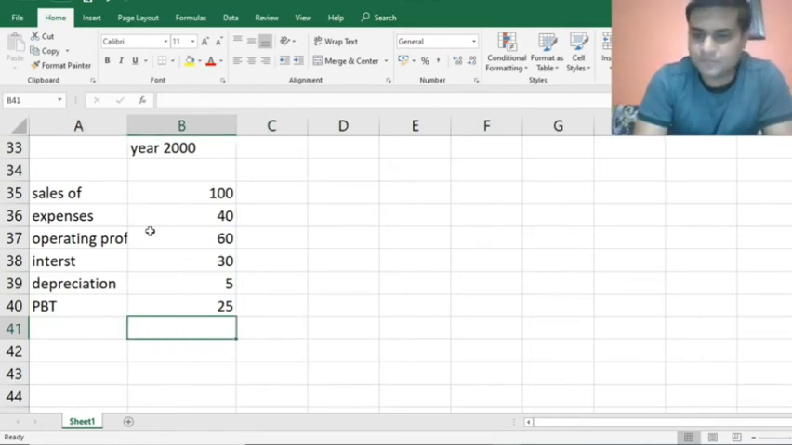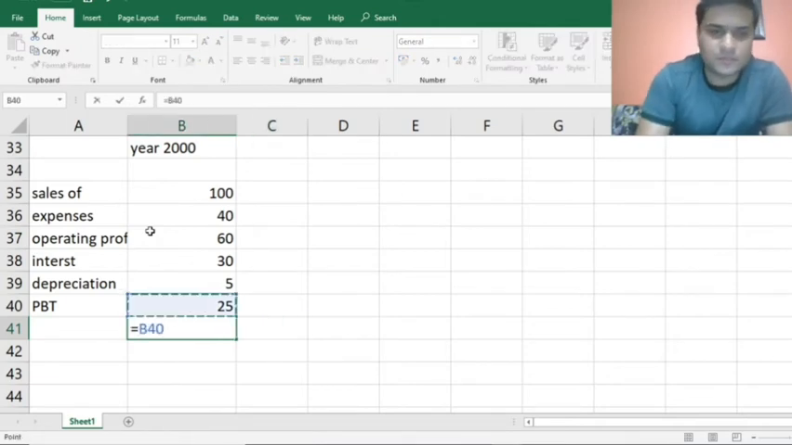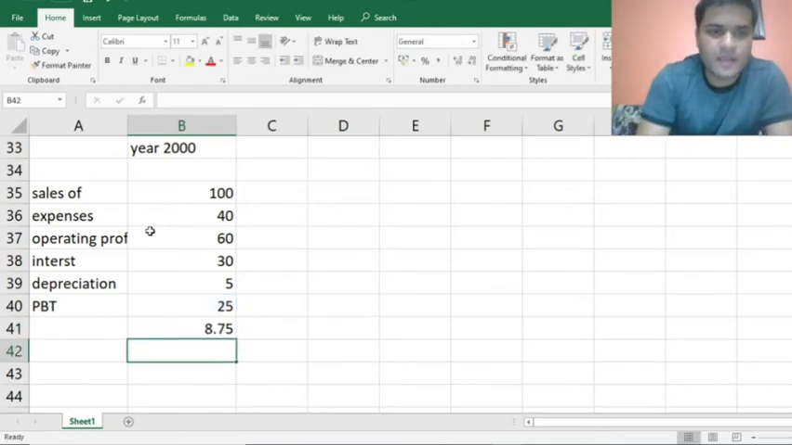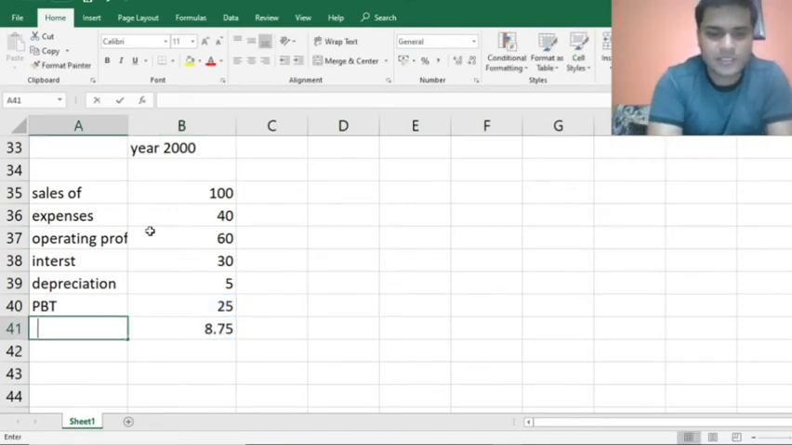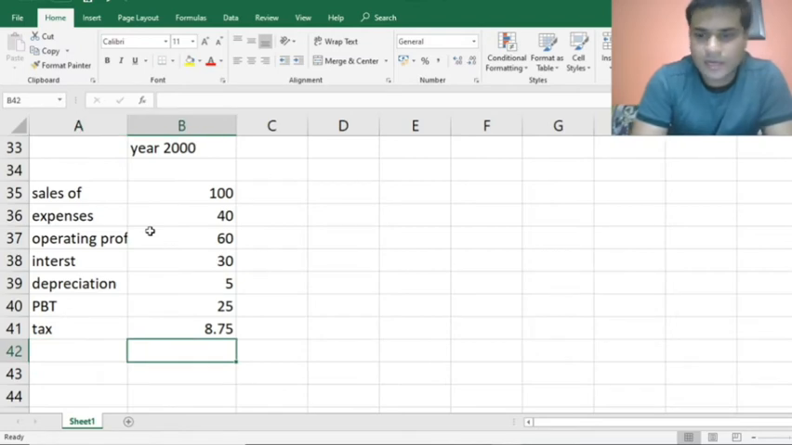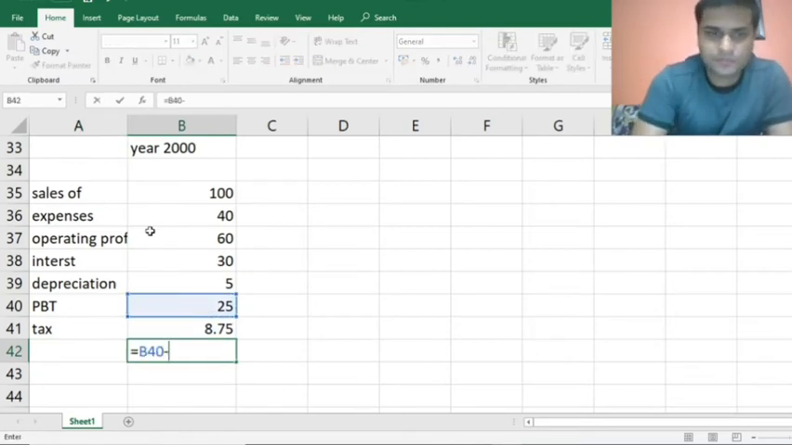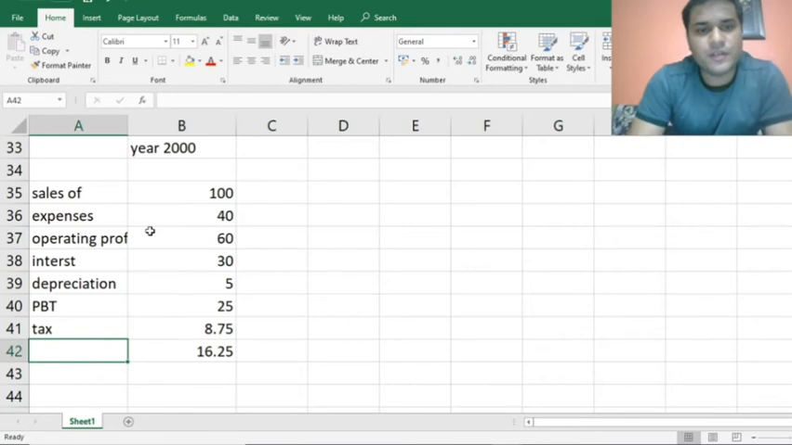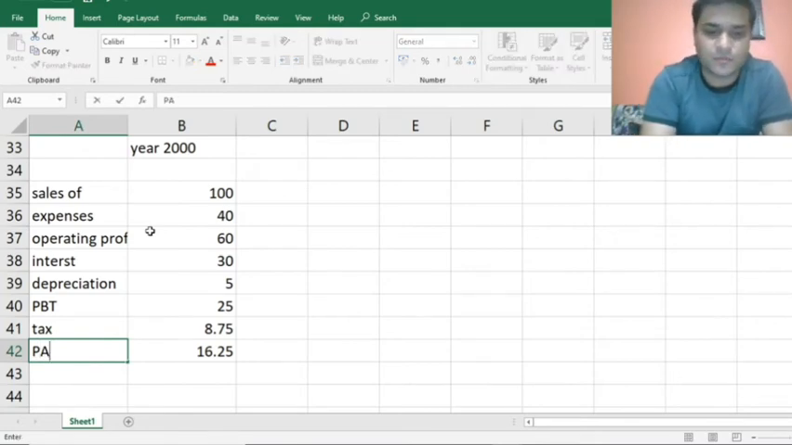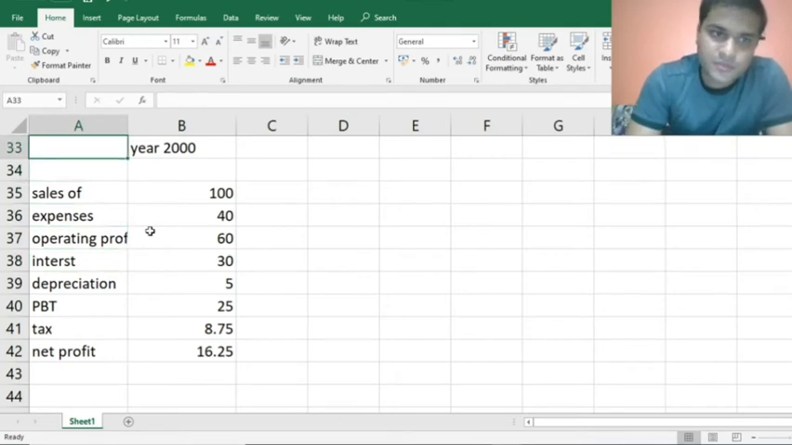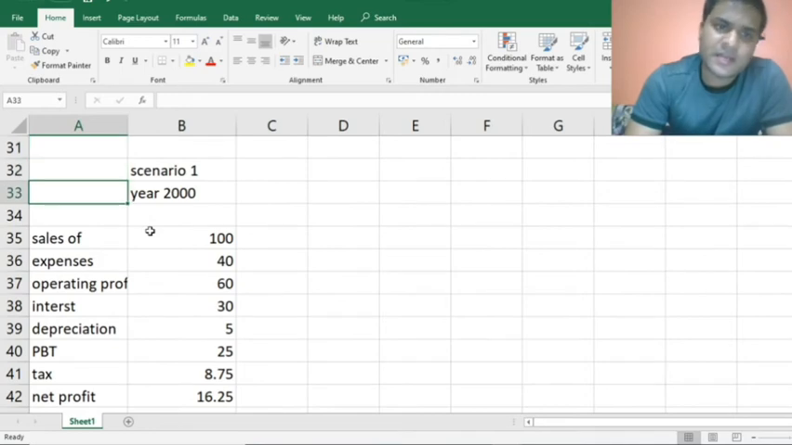I pay equal to this into 0.35. I pay 8 rupees in tax, and what I get is 16.25 rupees, which is what I take home. This is my net profit. I'll be enjoying in this situation. I'll be very happy. But God forbid, a situation comes.